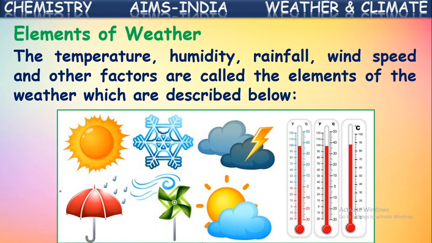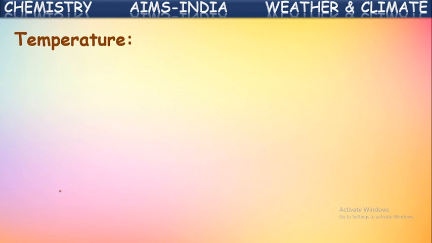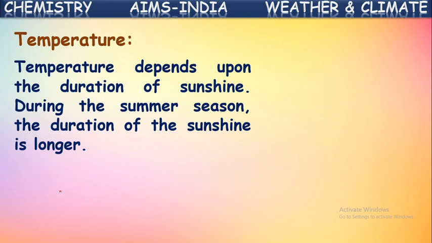See, we can say temperature, wind blow, rainfall, coolness, and humidity in a particular place. These all come under elements of weather. So let us see the first one of those elements of weather, temperature. Temperature depends upon the duration of sunshine. Yes, if the sun shines for a longer time, temperature will be more in that area. If the sunshine won't be there for a long time, then the temperature also won't be much.